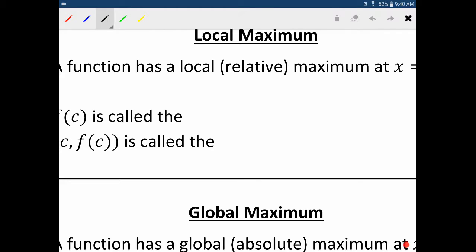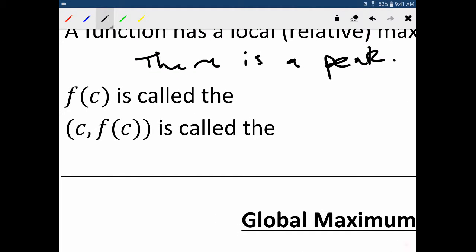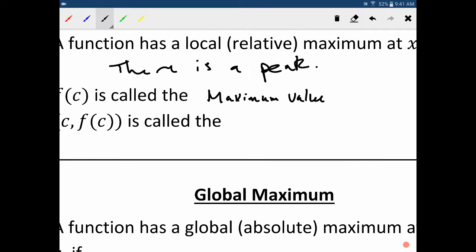So we'll just say there is a peak. If there's a peak in the graph, then this is what's called a local maximum. You think of the top of a parabola or something like that, that would be a maximum value. The f of c, the value we get, is called the maximum value, and the point itself is just called the maximum point. Fairly straightforward.